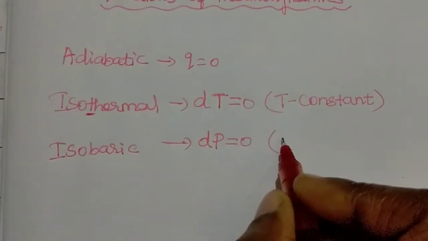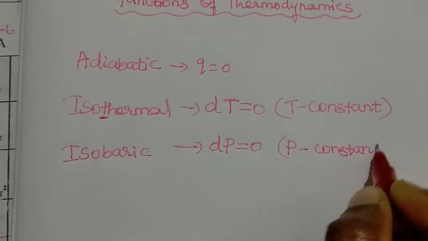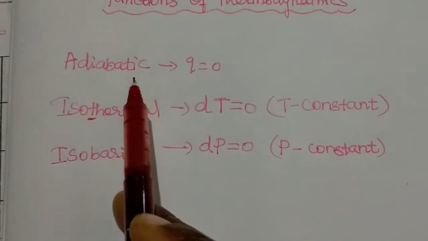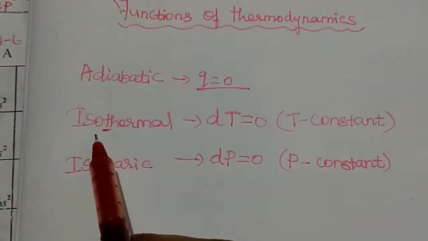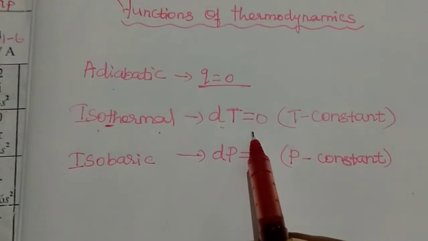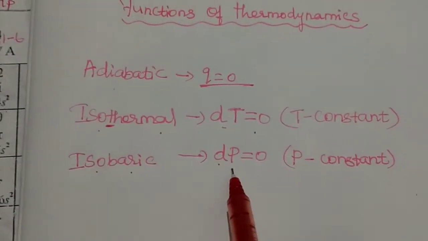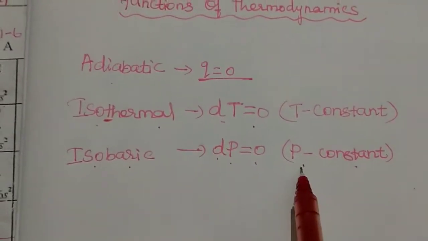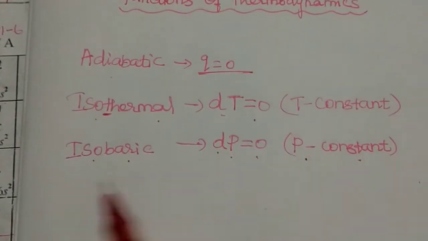So in the adiabatic process, the condition is Q is equal to 0. Isothermal process, dT is equal to 0. Isobaric, dP is equal to 0, which means P is always constant throughout the process. From the initial to the final stage, pressure is always constant.